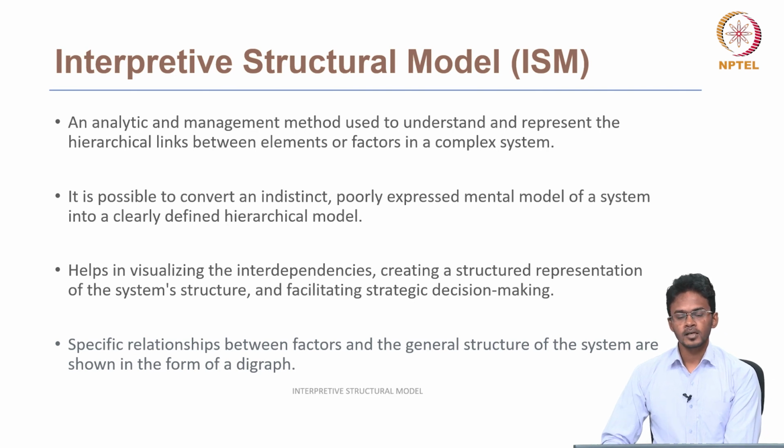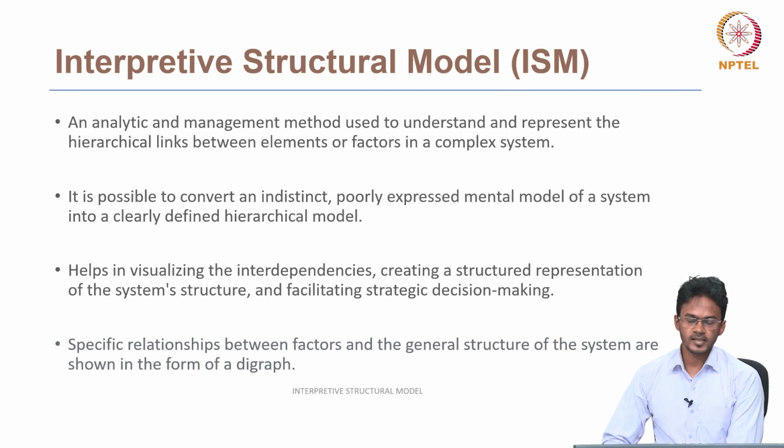At the end of ISM we will have a hierarchical link. In this we can say which factor is more important, which factor is more influencing, which factors are more influenced by others, etc. It is also possible to convert a poorly expressed mental model of a system into a clearly defined hierarchical model.